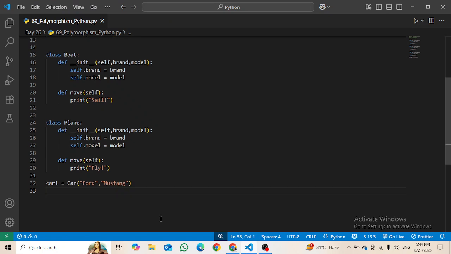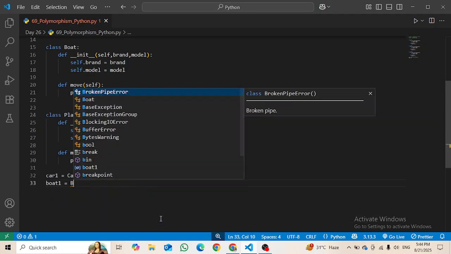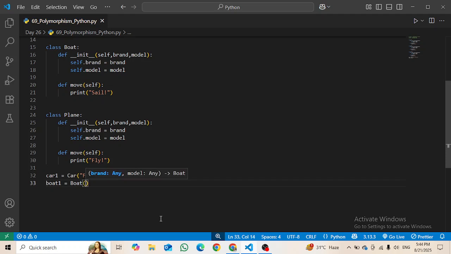Then I'm going to make a new one as boat. boat1 is equal to Boat. Boat is a class, and then inside it let's say Ibiza, I guess, Ibiza, and then comma.